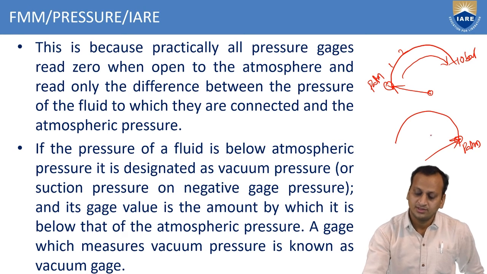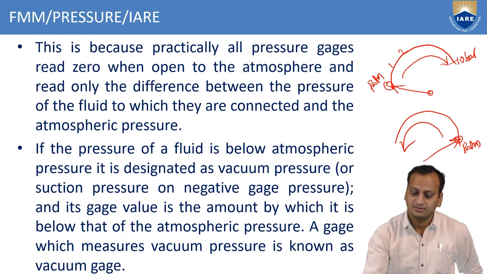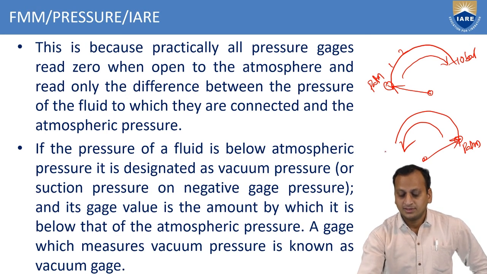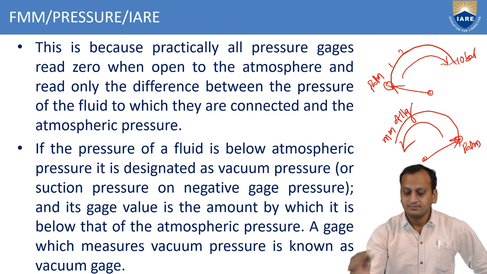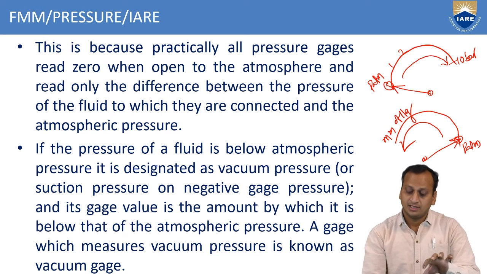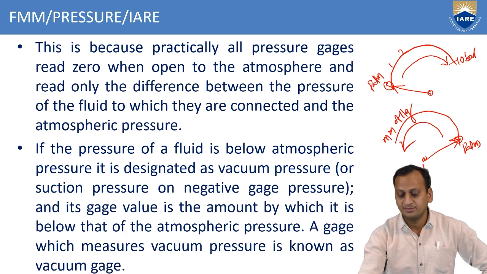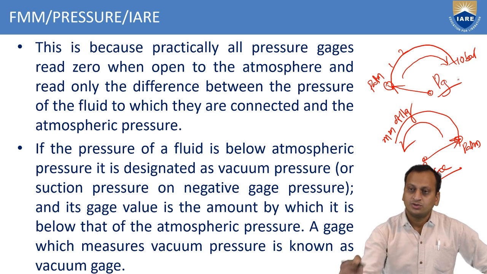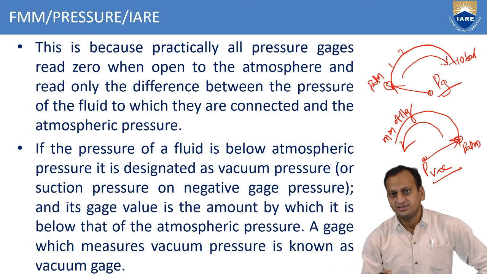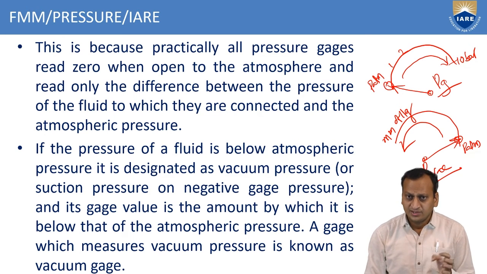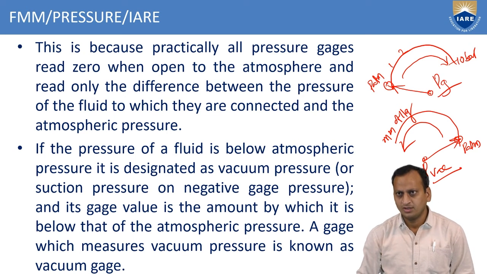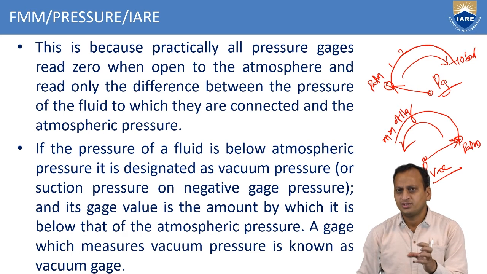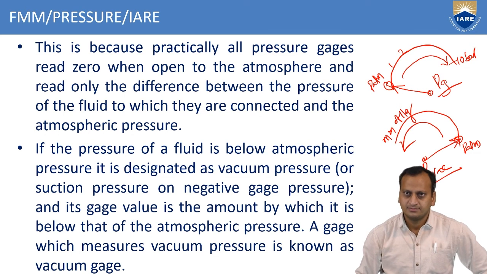How much lower than this will be indicated by movement in the anti-clockwise direction, and it will be read in mm of Hg. So this is how much lower than the atmospheric pressure, in the counterclockwise direction it moves. This measures P vacuum, or vacuum pressure. This measures P gauge, how much greater than the atmospheric pressure. This is the difference between the vacuum and gauge: how much greater than the atmosphere, and how much lower than the atmospheric pressure.